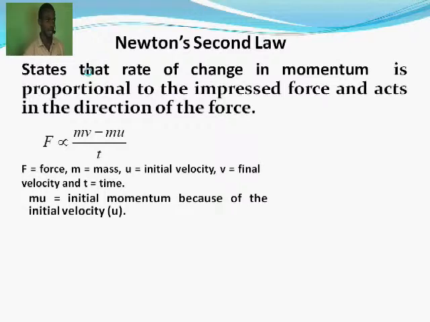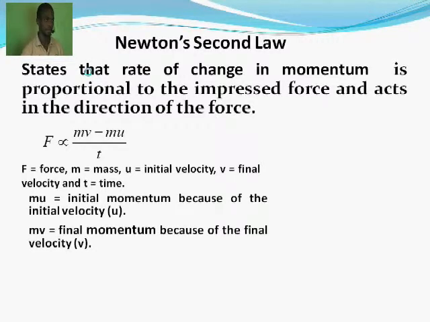Then you have to know that mu represents the initial momentum because of the initial velocity u. You have to note again that mv is the final momentum because of the final velocity v. And mv minus mu will give us the change in momentum.